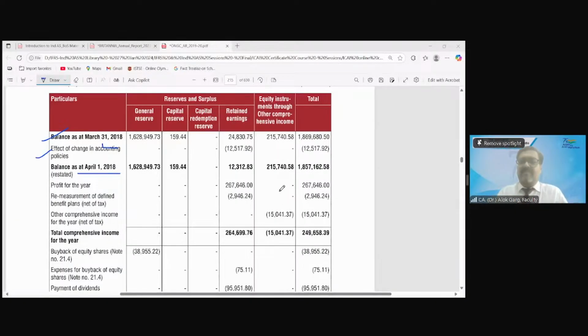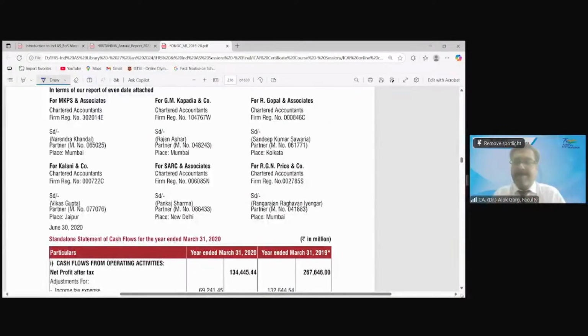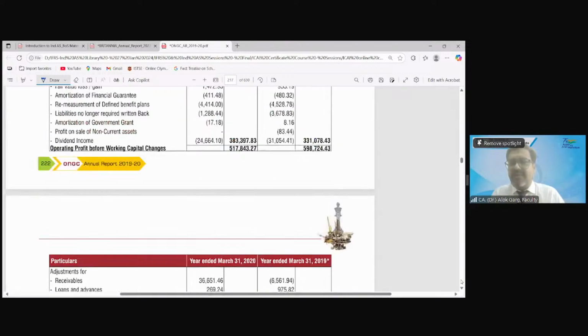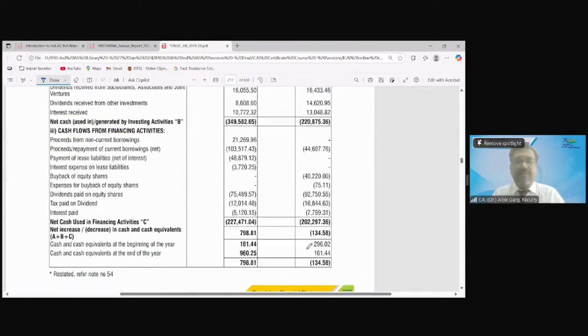Okay. Yes. So now go to the statement of cash flow. Again, 2 statements of cash flow. Again, there is a star mark in the comparative statement of cash flow. Why? Because your cash flow comparative is also changed ना. You will start with profit before tax. तो वो भी तो आपका चेंज हो गया इस चेंज इन अकाउंटिंग पॉलिसी की वजह से. What is the meaning of this star mark? Restated, refer note number 54.